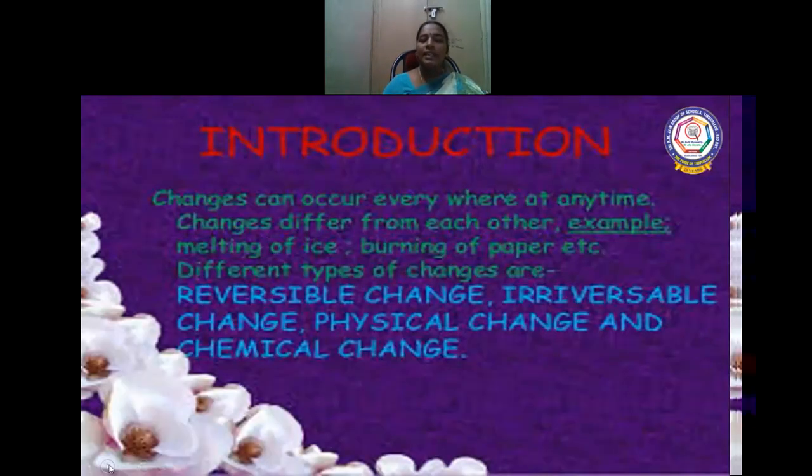Changes can occur everywhere and any time. Changes differ from each other, and examples of changes are melting of ice, burning of paper, etc. Some changes can be reversible, some changes cannot be reversible. And the different types of changes we are going to discuss are reversible, irreversible, physical change, and chemical change.